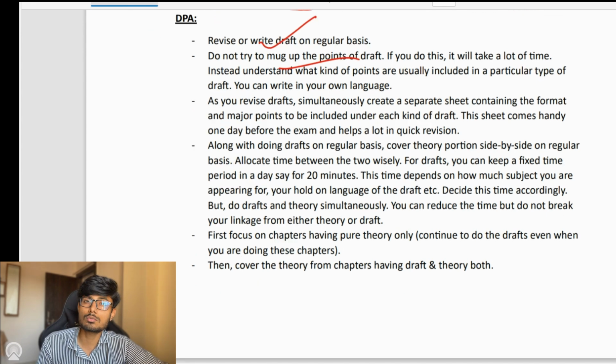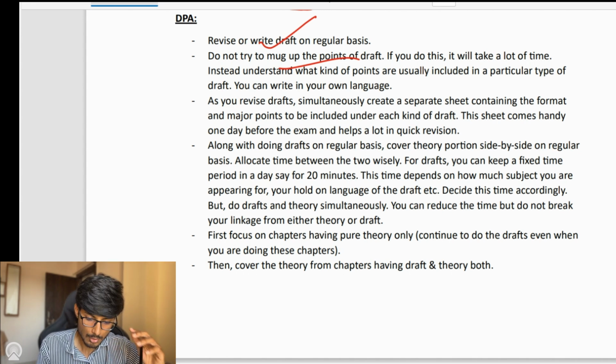Third, when you revise drafts, simultaneously create a separate sheet in which you should include the basic format of the draft. This sheet comes in handy one day before the exam, and it will help you to revise at least the formats of the draft. You can even include major points that are included in the draft, and yes, you would easily be able to revise all those points as well as the format of the draft one day before the exam.